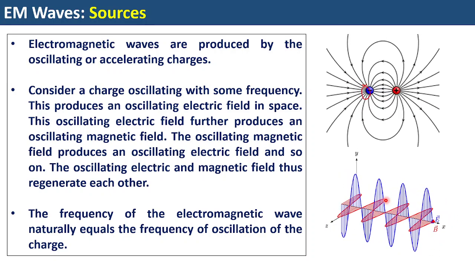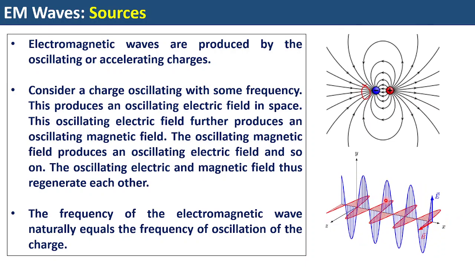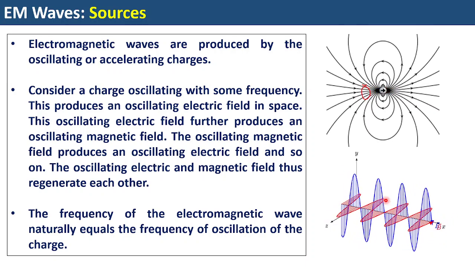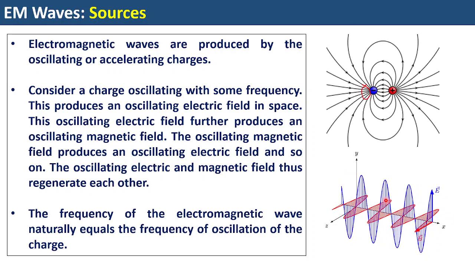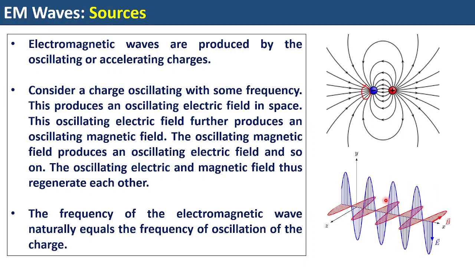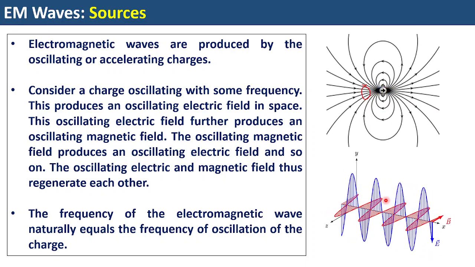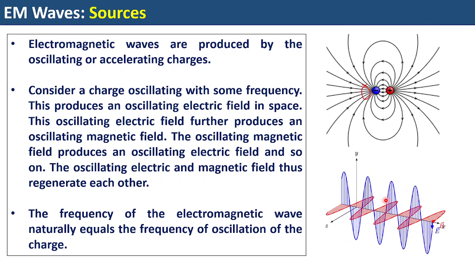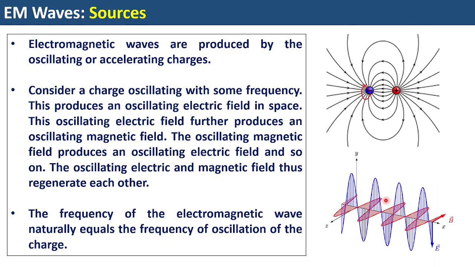Okay, this is the source of electromagnetic waves. Things are a little bit complex, although we do not need to go into that complexity at this stage. However, just remember that there are mathematical details which you will get in your higher classes if you study physics further. There you will get how exactly an oscillating dipole or an oscillating charge gives rise to radiation. All right, I hope this part is clear.